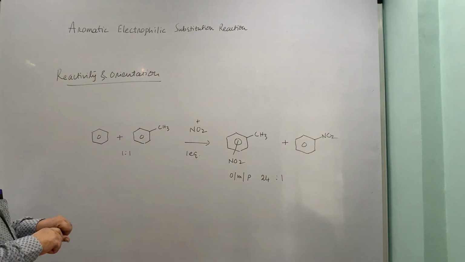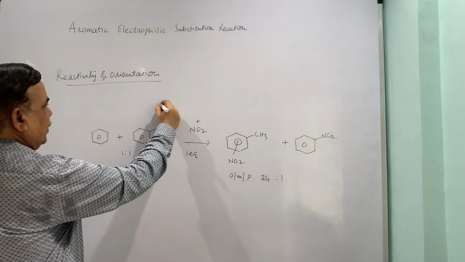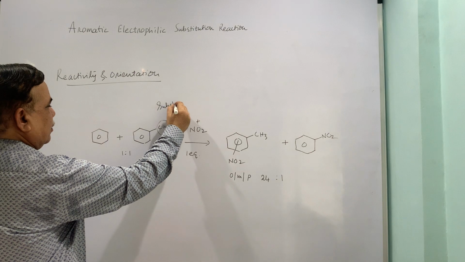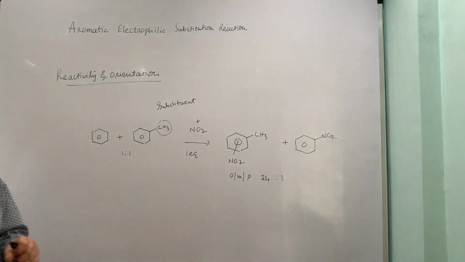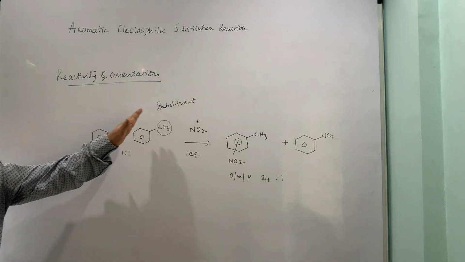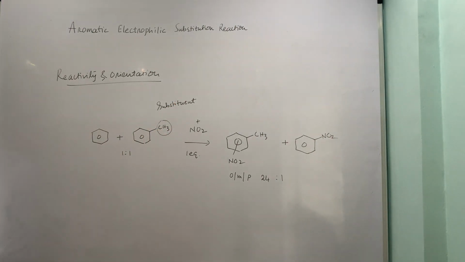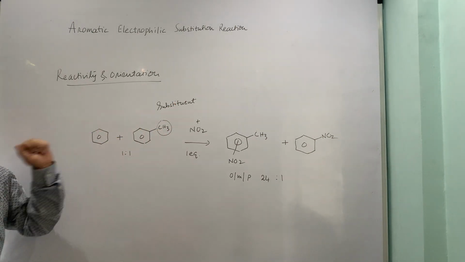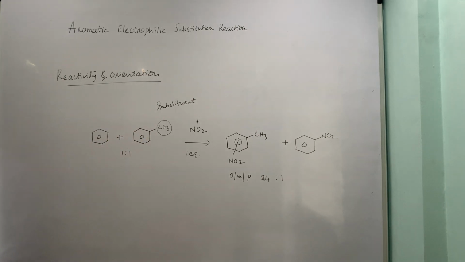So this is the group. In technical terms we call it a substituent. Now this substituent has got something to do with the reactivity, and therefore these kinds of substituents which are going to boost the electron density of the benzene ring are termed electron donating substituents.